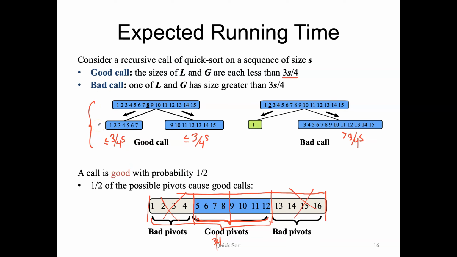Okay, so this will be important in showing that the expected runtime, our average case runtime, is good. Half the time we can expect to make a good call. A good call meaning not that we evenly divide our list in half, but that we divide our list so that neither L nor G is more than 3/4 the size of our original input. So half the time we can guarantee this.